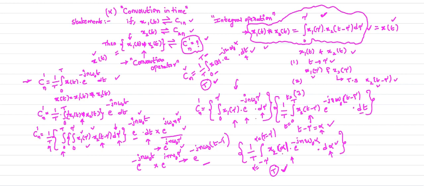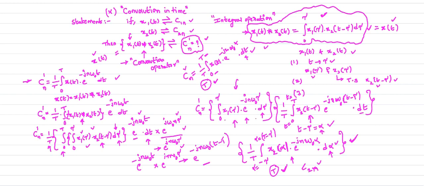Now is this in the standard form or not? So this is in standard form. And what is this equation corresponding to? It is C2n, the complex exponential Fourier series coefficient of the signal x2 of t. How can you write the equation for it? This is 1 by T integral 0 to T x2 of alpha e power minus j n omega naught alpha d alpha. This is in standard form.